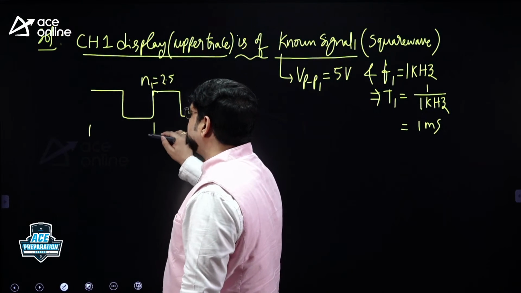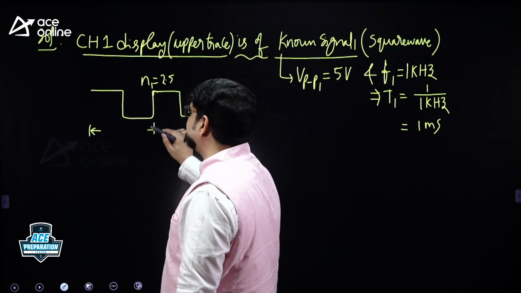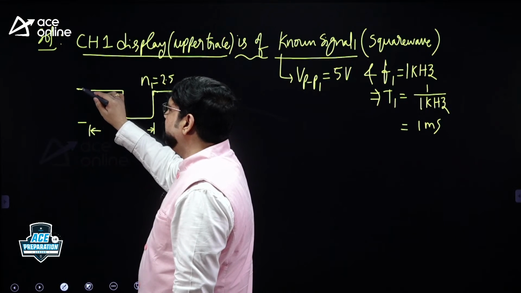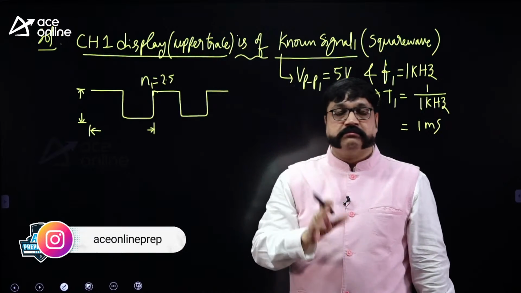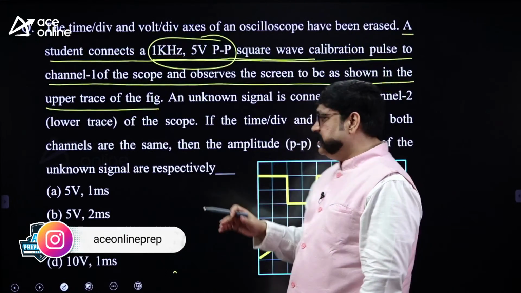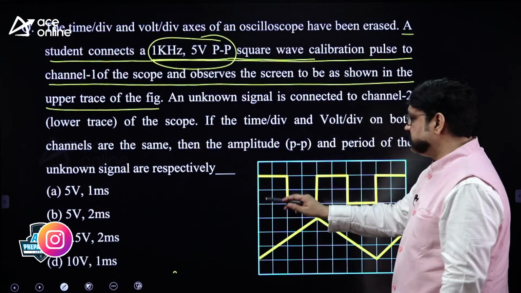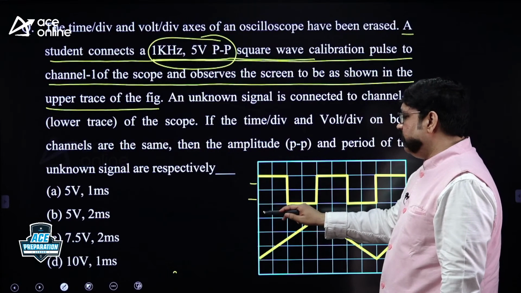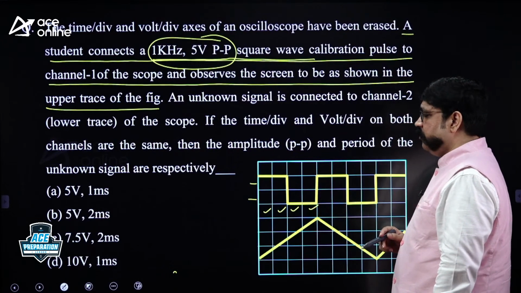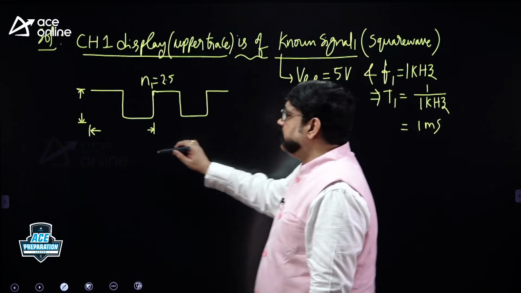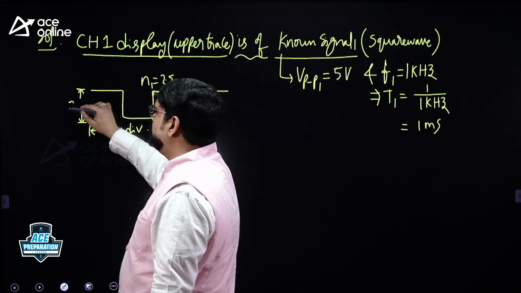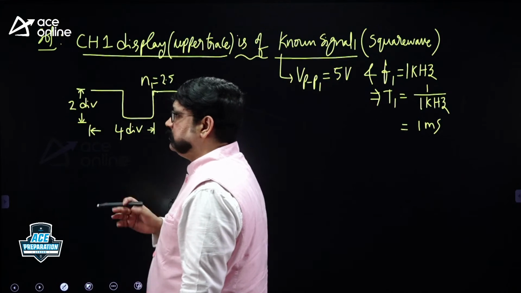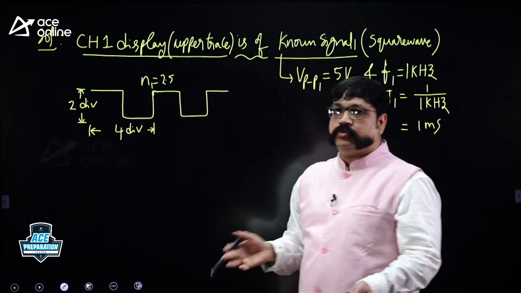How many horizontal divisions are occupied for 1 cycle, and how many vertical divisions are occupied from peak to peak, that is what you have to observe. There itself you can write. Here 2 divisions, 1 and 2. Here how many? 1, 2, 3, 4. 4 divisions are occupied. So from here to here, 4 horizontal divisions are occupied. Here 2 vertical divisions are occupied. That is the given data. All this is given to you.